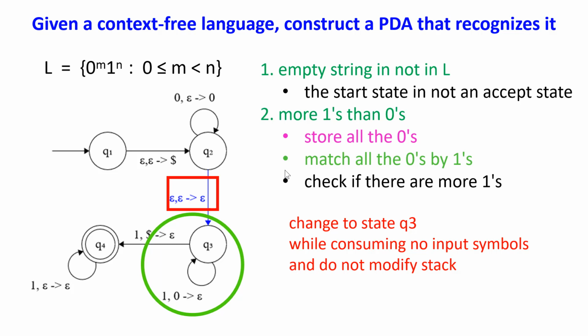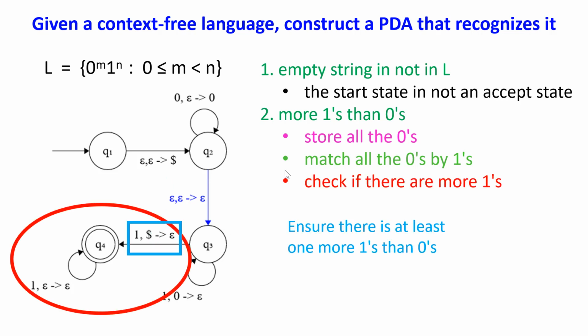We want to check if there are more ones than zeros. And it's done by the transition from Q3 to Q4 and the transitions on Q4. The transition from Q3 to Q4 is to ensure there is at least one more 1 than zeros. When we see a $ sign on the top of the stack, that means we have popped all the zeros, which means we have matched all the zeros by ones.